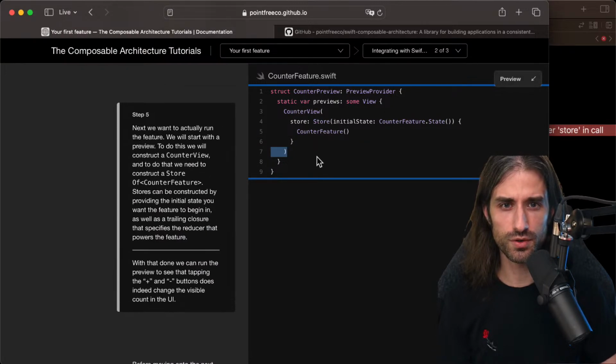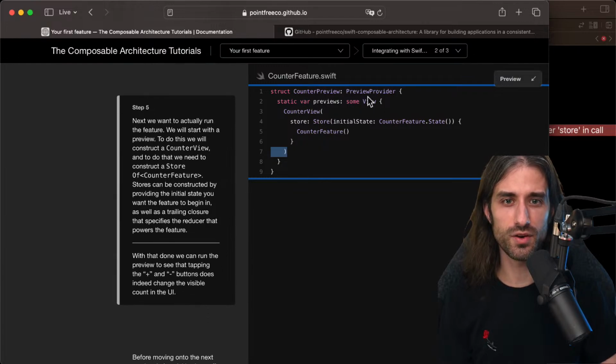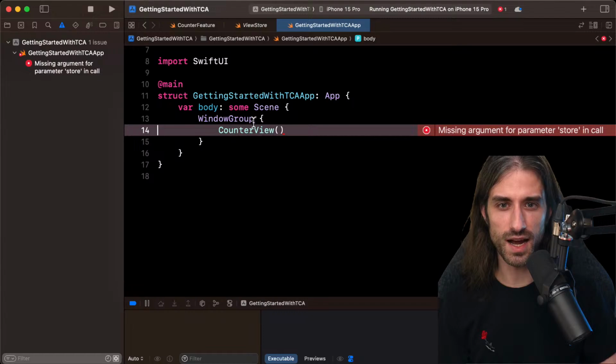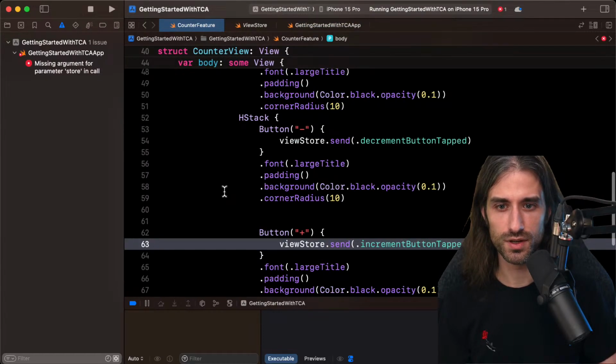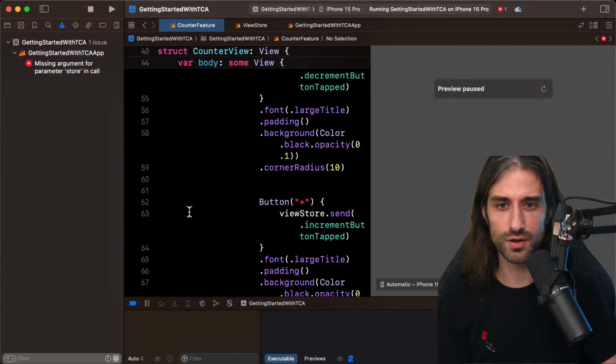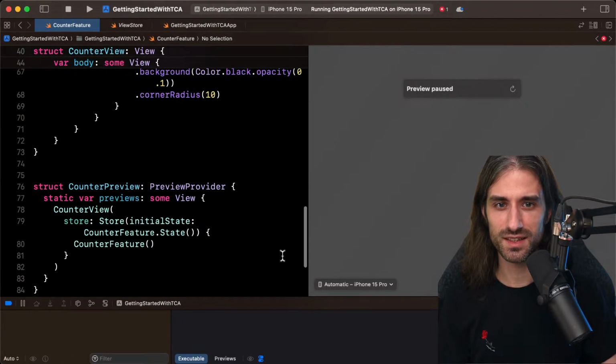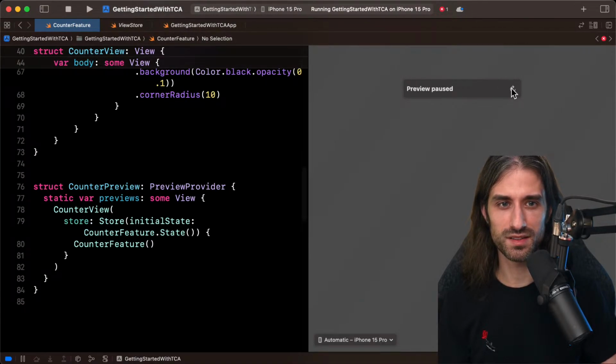There is no change to the code. Oh yes, yes, it's okay. It's the preview. It's the preview. I thought it was the app here, but no, it's just the preview. So I'm going to add the preview code here. We can see the preview is appearing. Okay, I'm trying to make it so that you can see it.